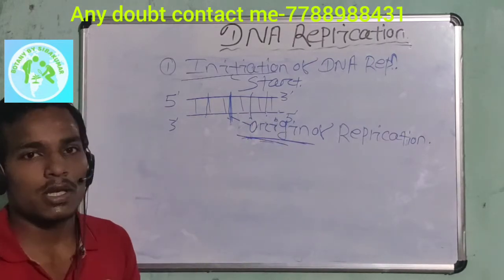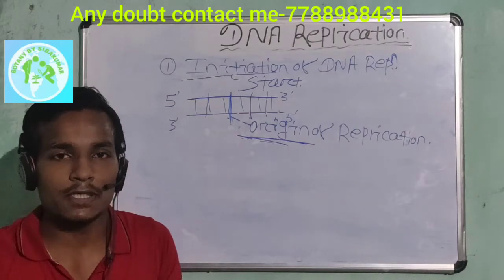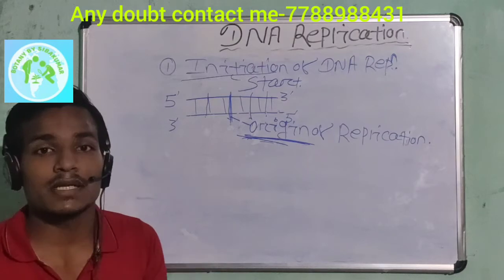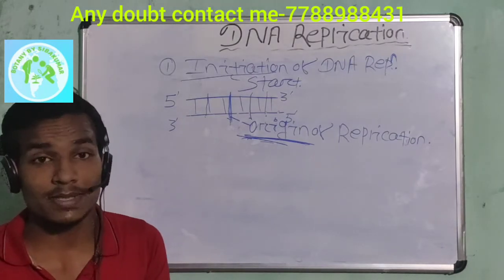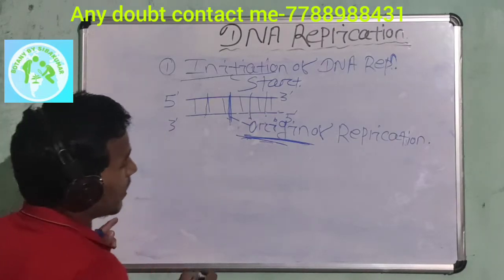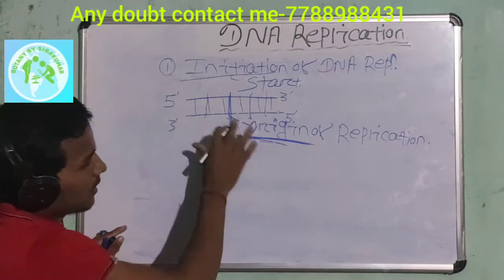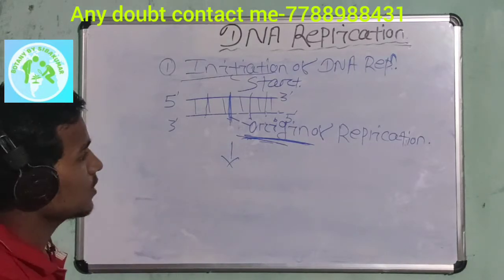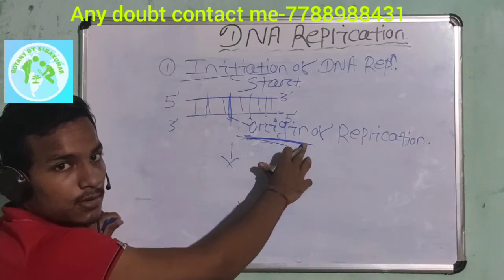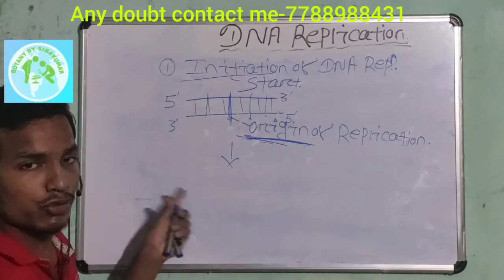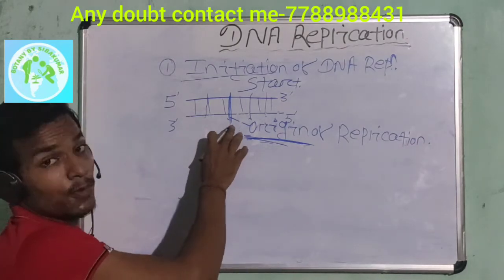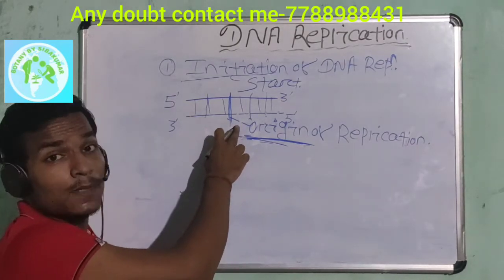During the replication process, some specific proteins bind to this origin region to form a replication bubble.